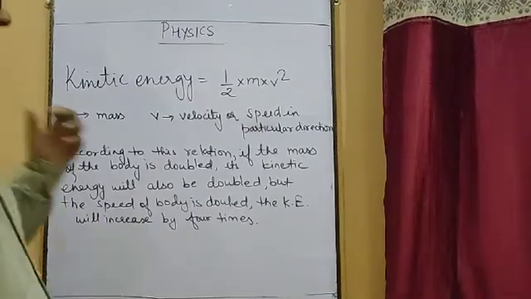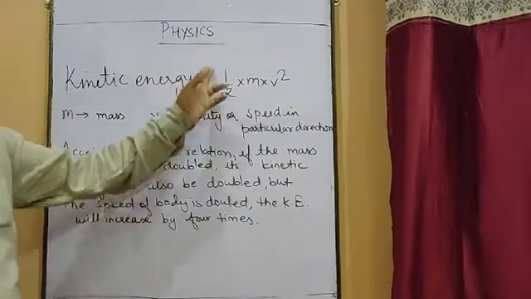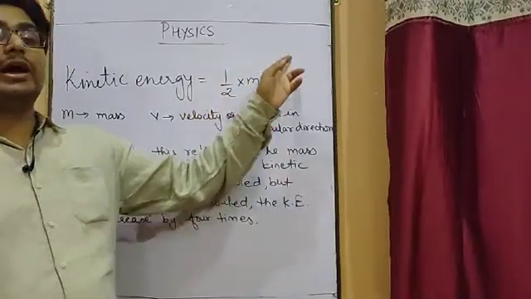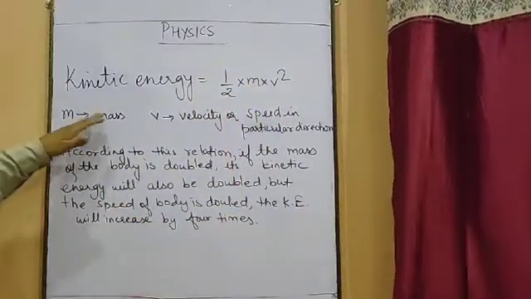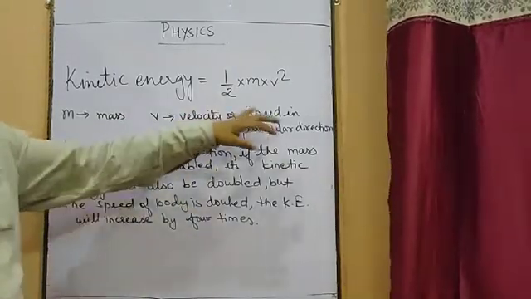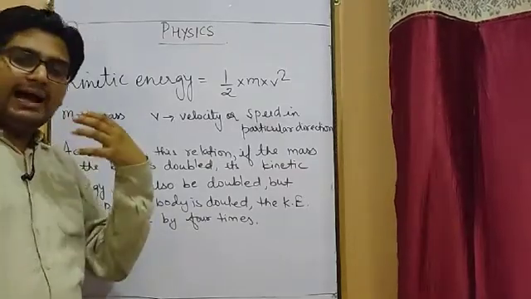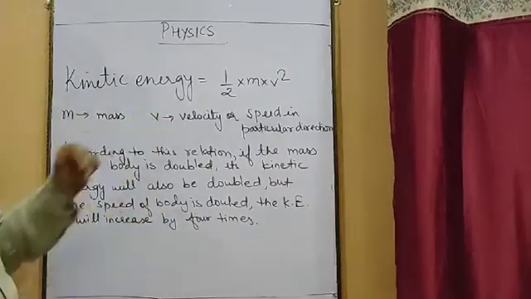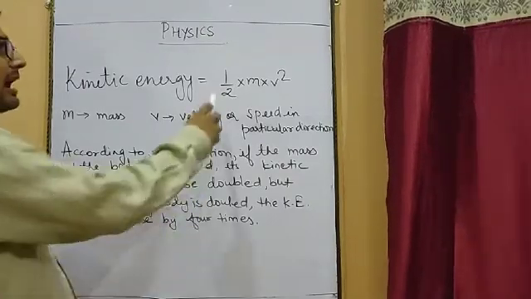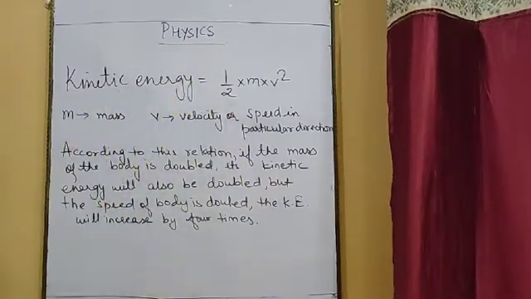So using the factors, the formula to calculate the kinetic energy is half mv square, half into mass into square of velocity, where m stands for mass and v stands for velocity. What is velocity? It is the speed in a particular direction. So whenever a body is moving in one direction, at that time the speed is said to be velocity. Now according to this relation, half mv square, this is the formula for calculating the kinetic energy.